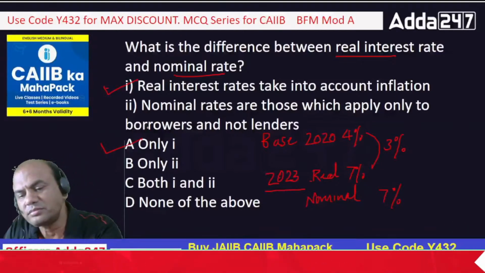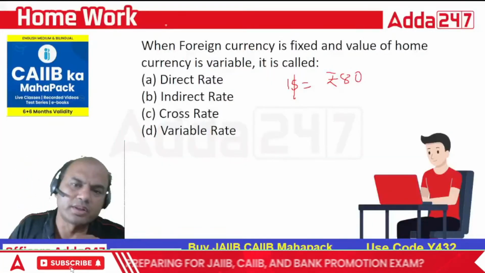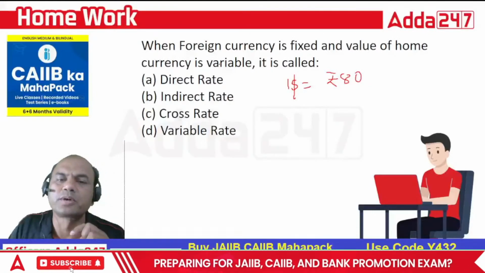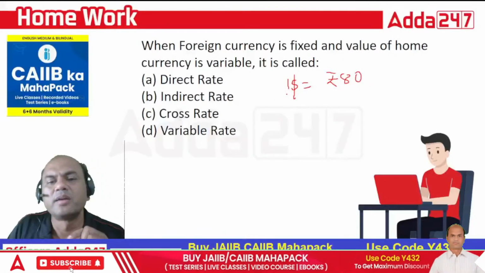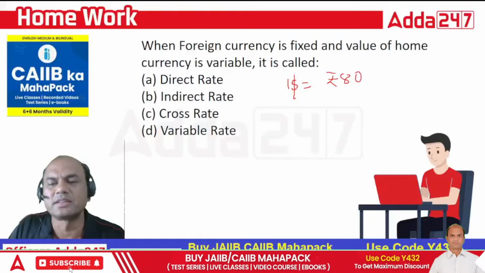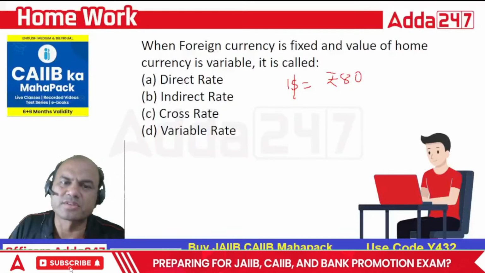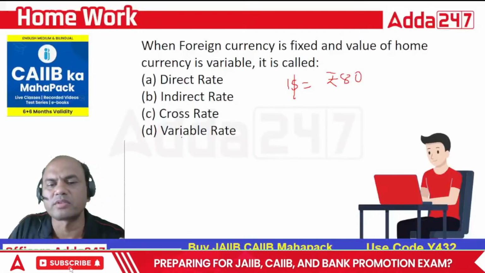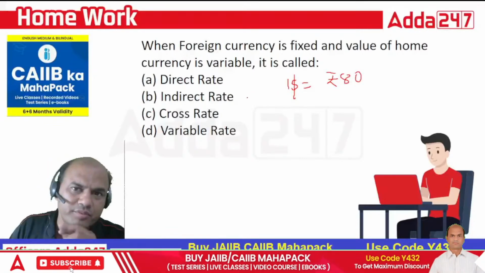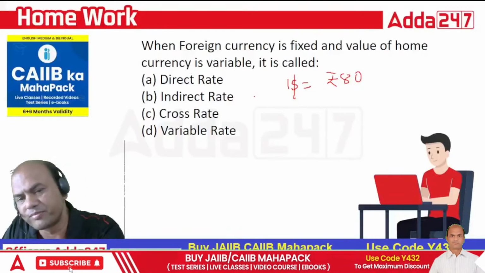Okay. Now one for your homework. When the foreign currency is fixed and the value of the home currency is variable, it is called as what? Means this is foreign currency, let's say in this case only, $1 equals to rupee 80. This is called as what? Direct, indirect, cross or variable rate. Think over it, okay? I'll give the answer tomorrow.